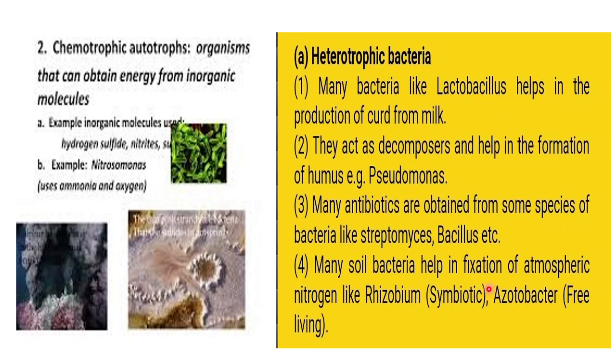So this is about the classification and characteristics of bacteria. To sum up everything, Whittaker classified organisms into 5 kingdoms: Monera, Protista, Plantae, Animalia, Fungi. Today we have discussed the first kingdom, Monera. Monera includes all the prokaryotic organisms.